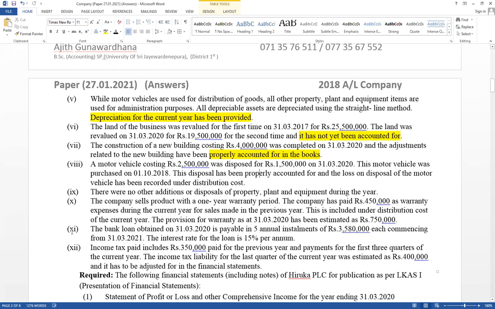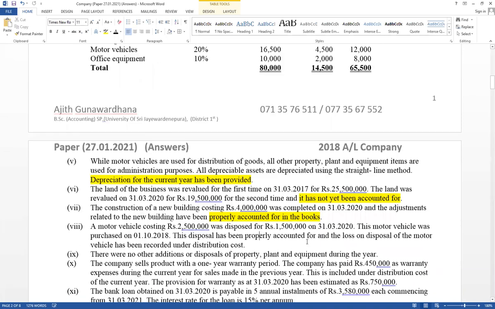Additional 11th one, very important, relevant for bank loan. Try to recognize how to separate current liability and non-current liability bank loan. As well as 12th one, relevant for income tax adjustment. Trial balance has given income tax paid amount as a total value, not given separately the previous last quarter paid amount and this year first quarter paid amount.